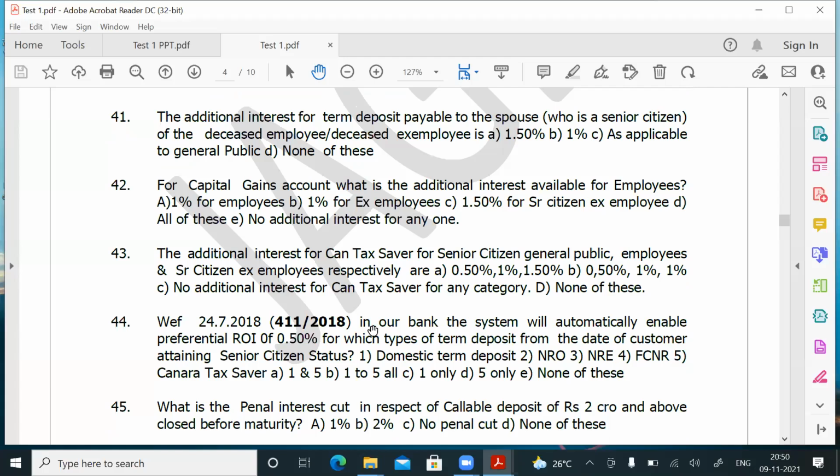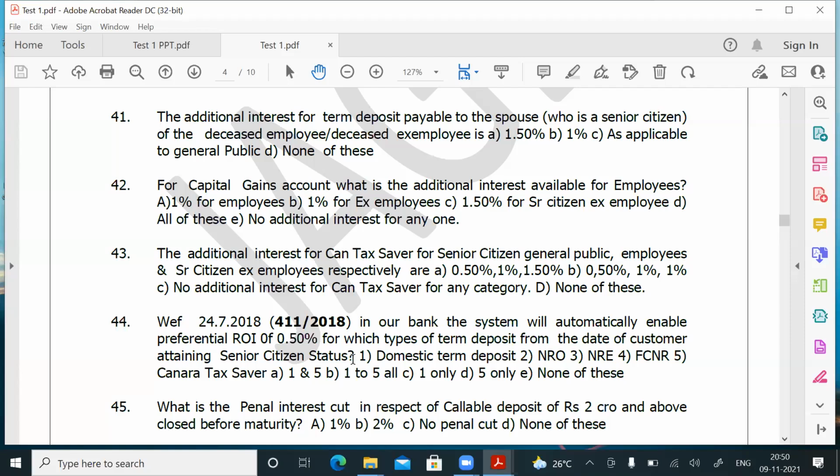Question number 44. With effect from 24/7/2018, HO Circular 4/11/2018. In our bank, the system will automatically enable a preferential rate of interest of 0.50% for which types of term deposits from the date the customer attains senior citizen status? When the customer attains senior citizen status, till that date you will not have given any additional interest. The moment he attains 60 years plus, based on the date of birth, the system will automatically start giving the additional rate of interest applicable to the senior citizen from that date.